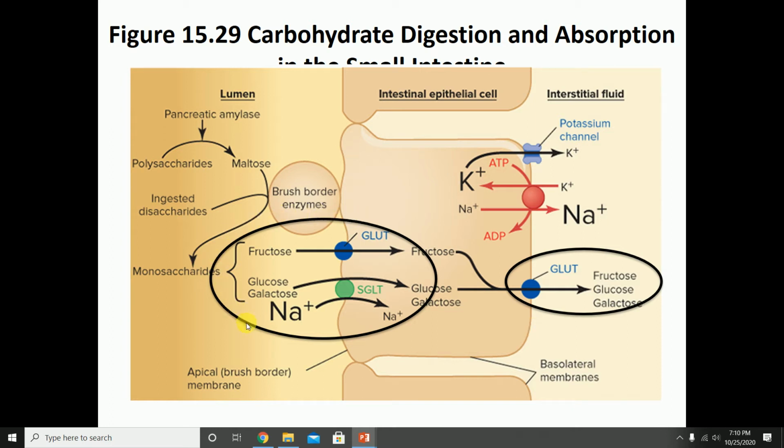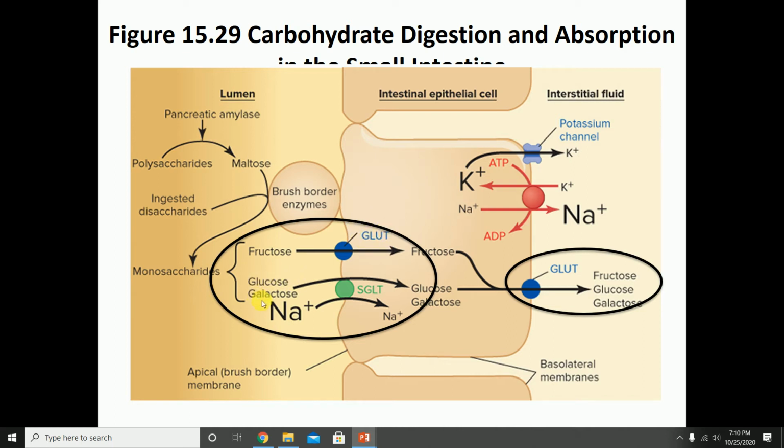Now, in order to absorb these monosaccharides, it would first have to pass through the apical border and then through the basolateral membrane. So let's see how that occurs. Fructose passes the apical membrane through facilitated diffusion on a glucose transporter. GLUT stands for glucose transporter.